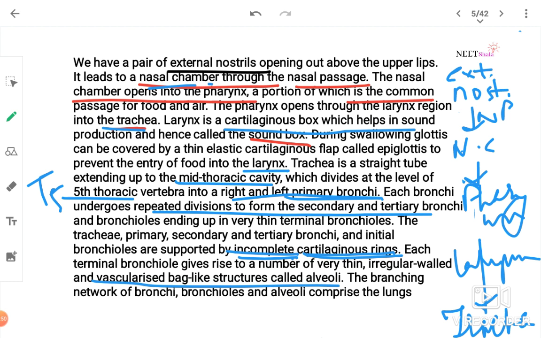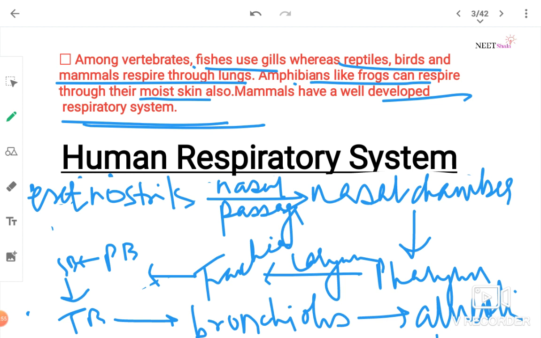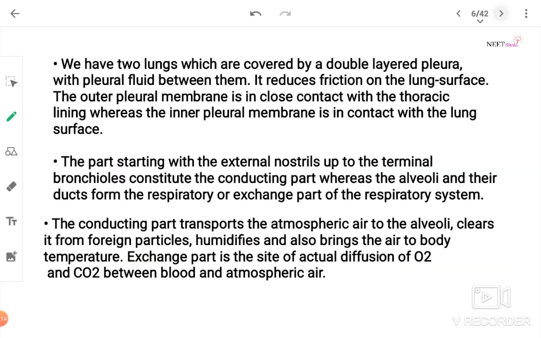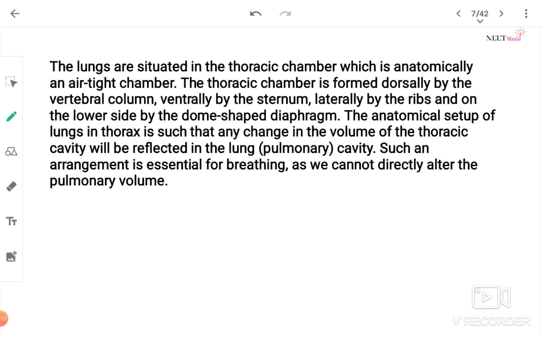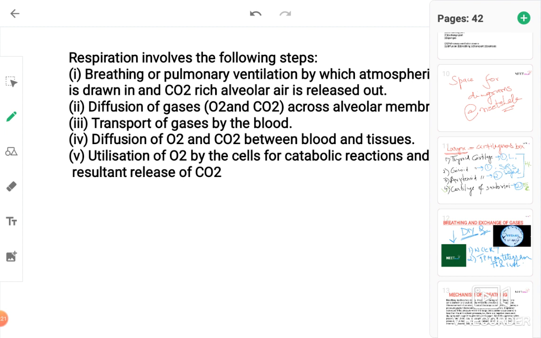Now wait. So the pathway I told you: from external nostrils via nasal passage to nasal chamber, then to pharynx, then to trachea via the larynx, then primary, secondary, tertiary bronchi, then bronchioles, and then your alveoli. This is clear? Where is the space for larynx? Yes.